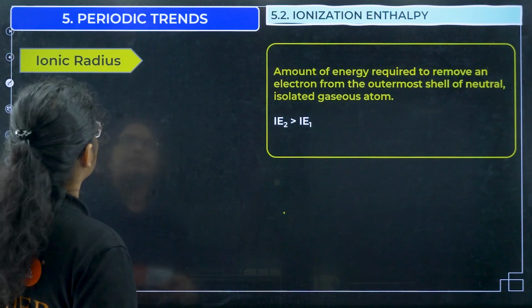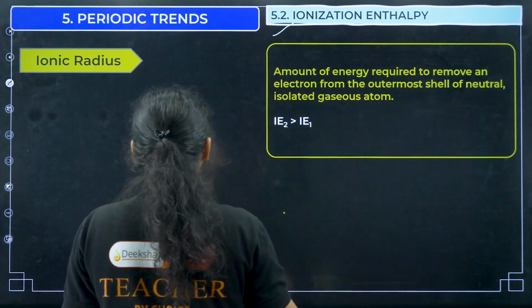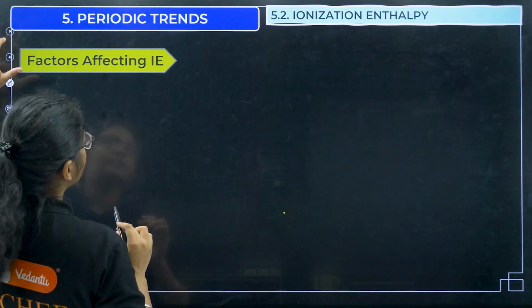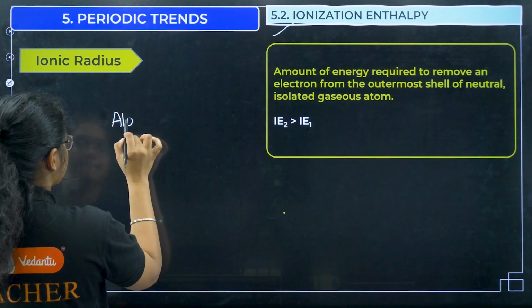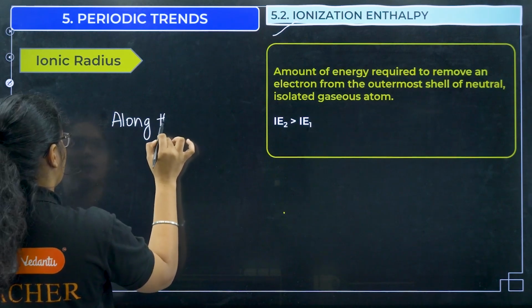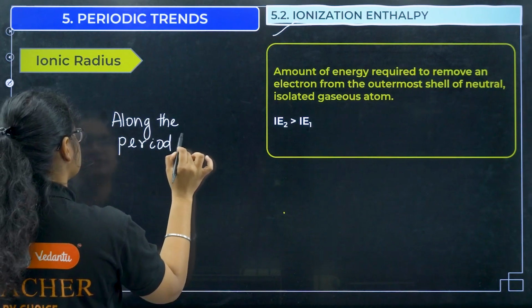Okay, next term we have here is ionization enthalpy. Along the period, what happens?